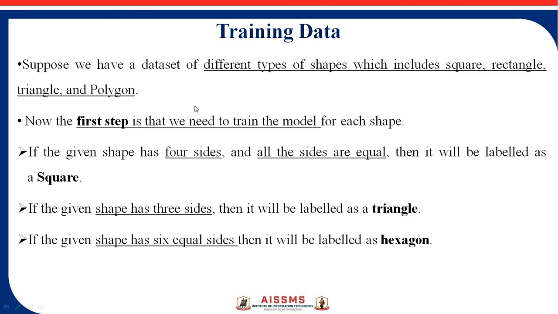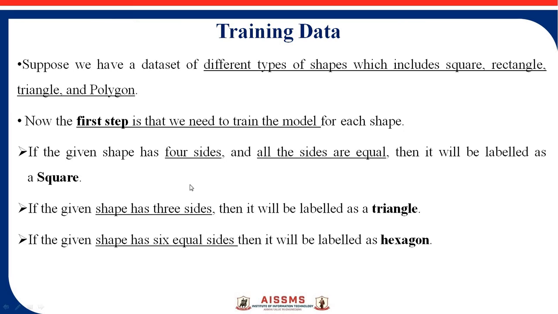Training data is one of the most important parts in supervised learning. Suppose we have a dataset and this dataset has different types of shapes which include sphere, rectangle, triangle and polygon. The first step is you need to train the model, you need to train the machine. How can the machine be trained? The machine can be trained by using the features, the shape or the pattern of that particular image. For example, suppose the square. What are the specifications of a square? A square has 4 sides, all the sides are equal, and then it will be labeled as square, right? So this is the specification of a square. In this way the machine identifies the particular image.